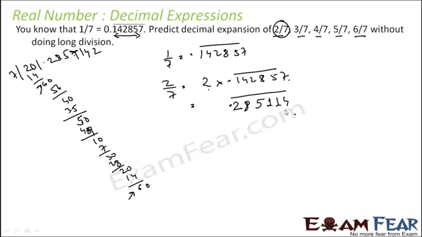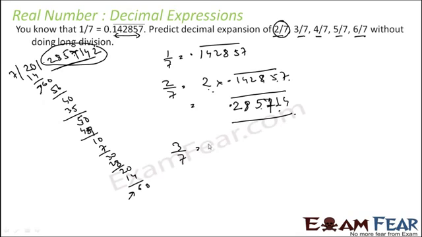Let me see the calculation. 7 into 2 is 14, carry 1. 5 into 2, 10, plus carried 1 is 11, carry 1. 8 into 2 is 16, and plus carried 1, 17, so it has to be 7. 17, carried 1. 2 into 2 is 4, plus 1 carried, 5, there is no carry. 2 into 4 is 8, 2 into 1 is 2. Yeah, this is what you will get. And if you see here, this is exactly the same as this, right? This is one advantage of writing in this form with the bar.